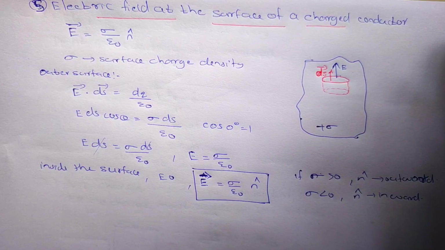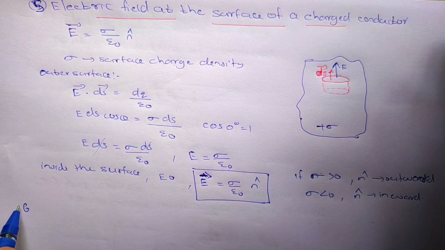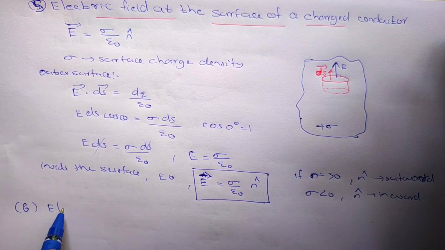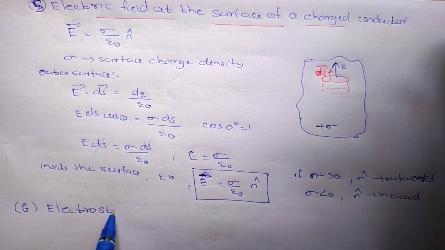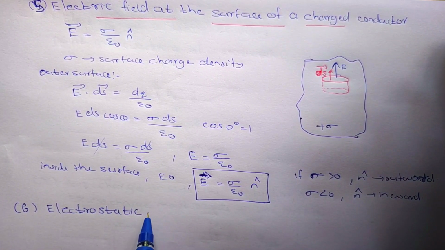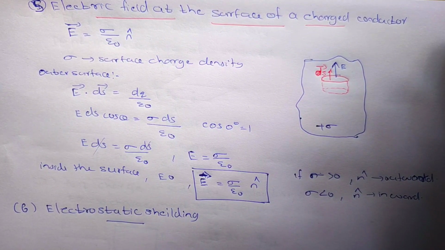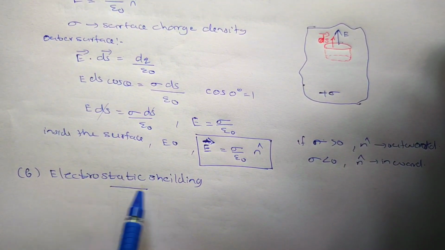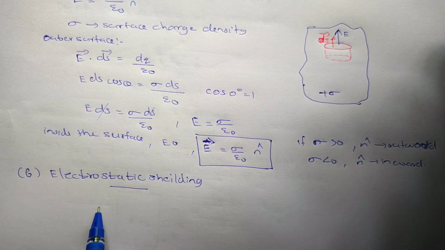That is about the fifth property. Now we are going to see the sixth property. What is the sixth property? Electrostatic shielding. The name itself is very clear. What is meant by shield? Shield is to protect from something. So electrostatic shielding means being protected from the electric field.